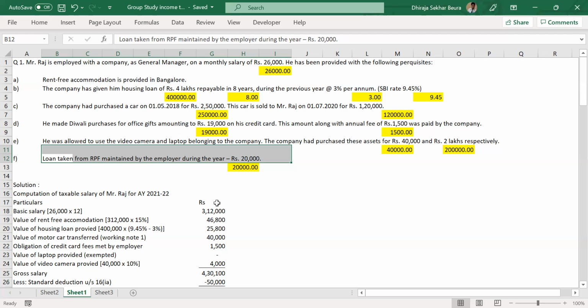So what I'm referring to here is that the whole concept of income tax is broadly covered under 5 different heads. We know that because our chapters are named accordingly: income from salary, house property, business profession, capital gains, and other sources. These are the 5 heads.